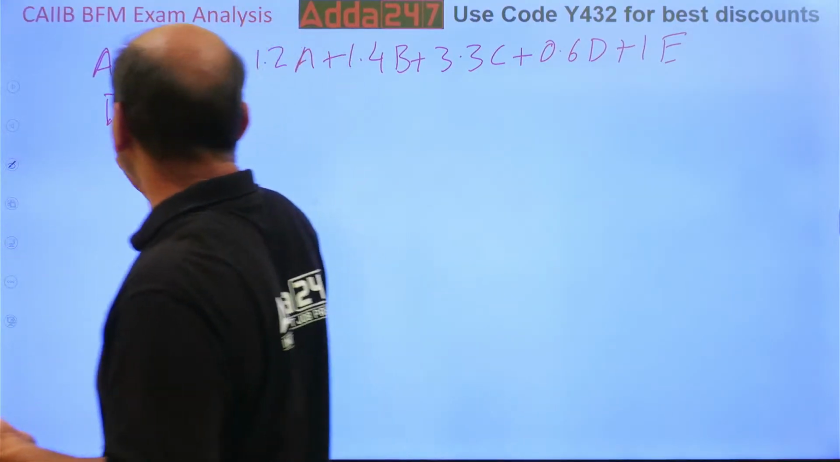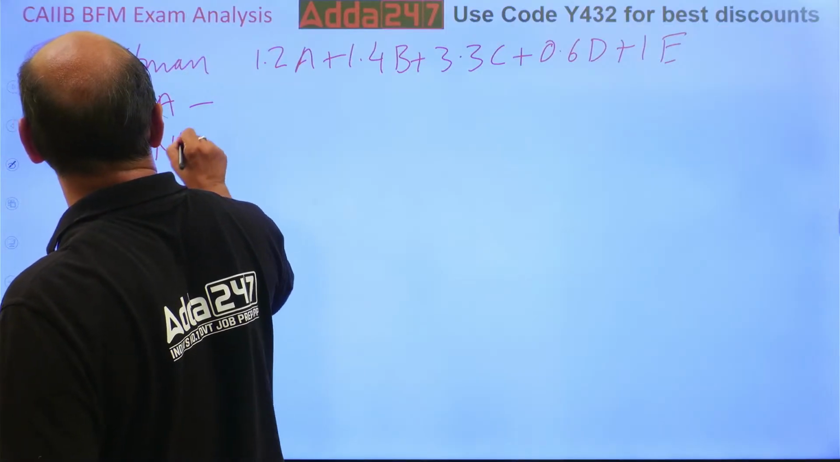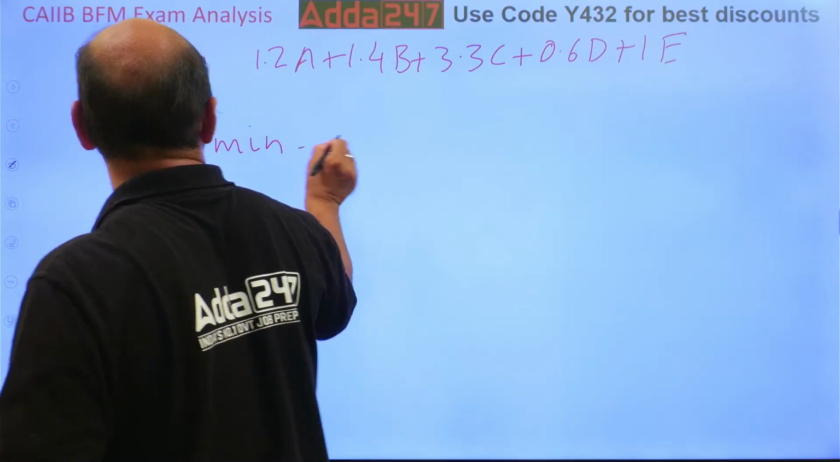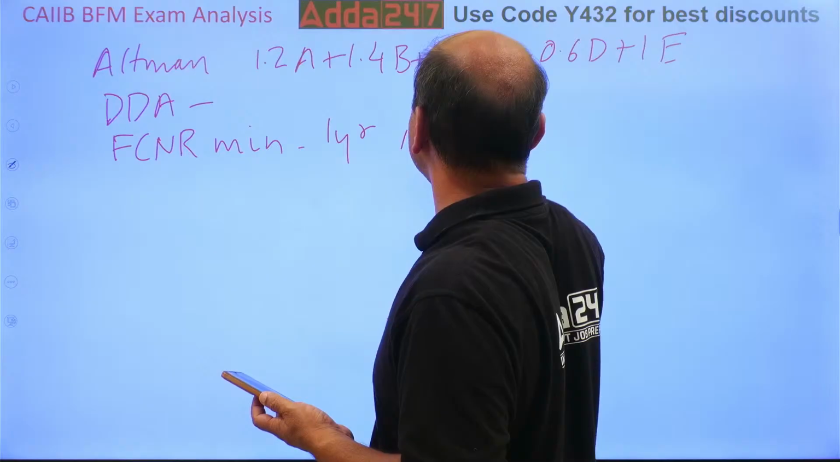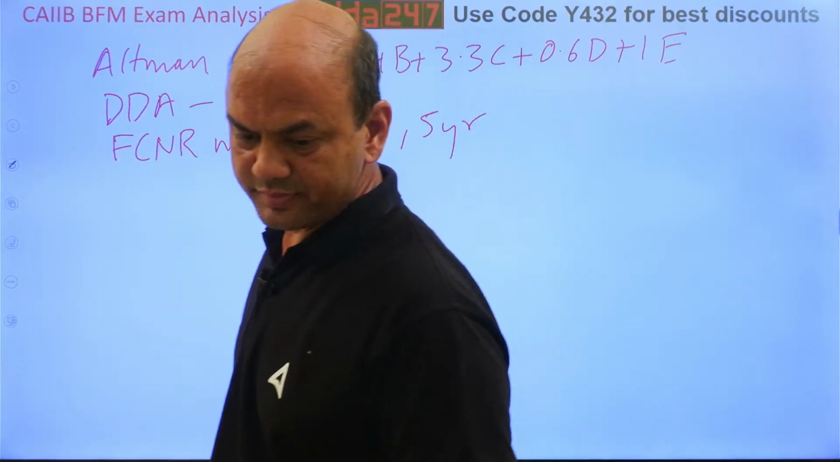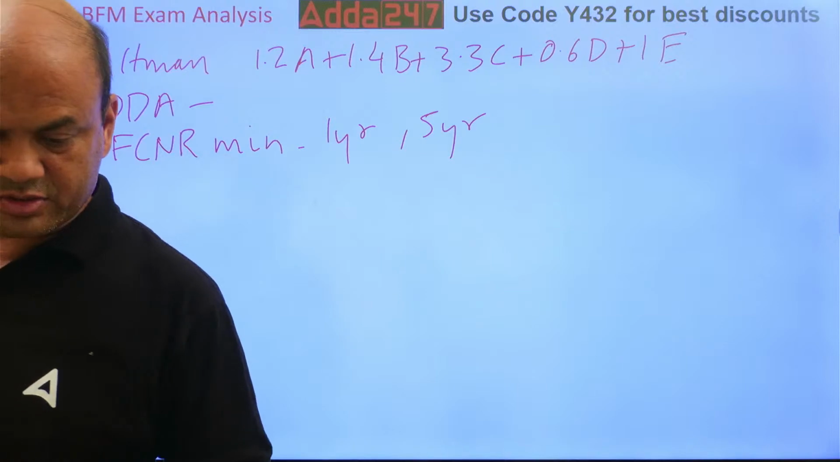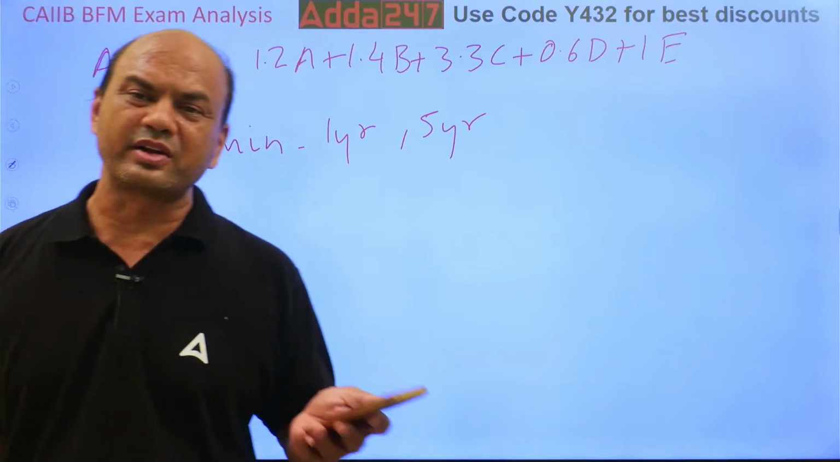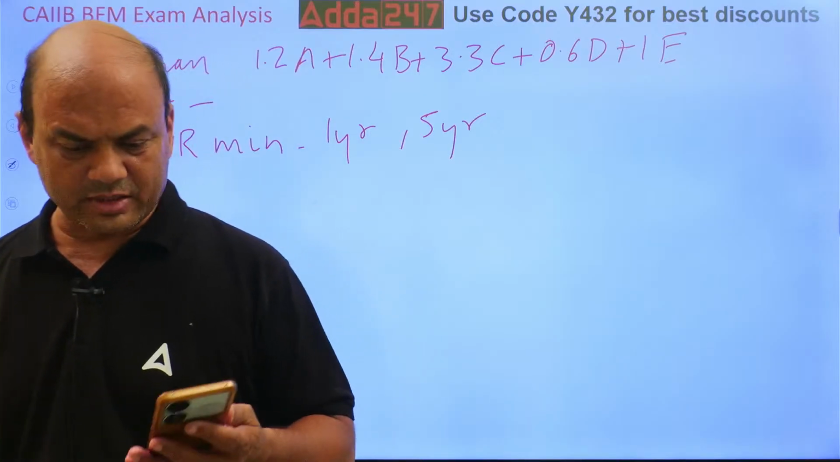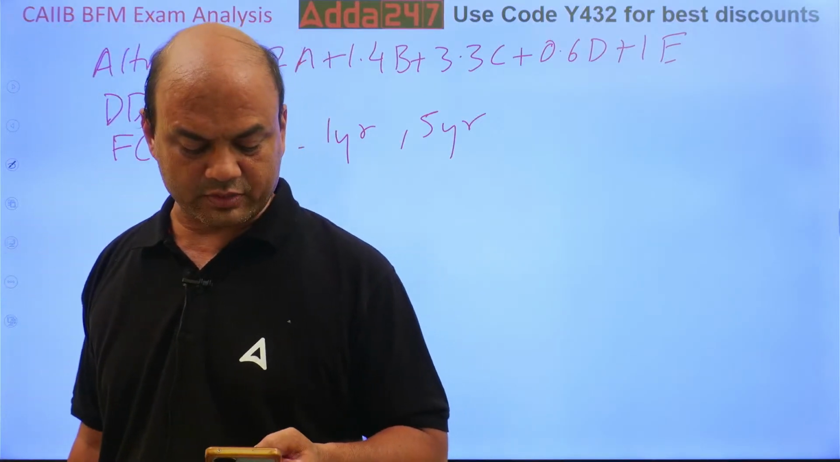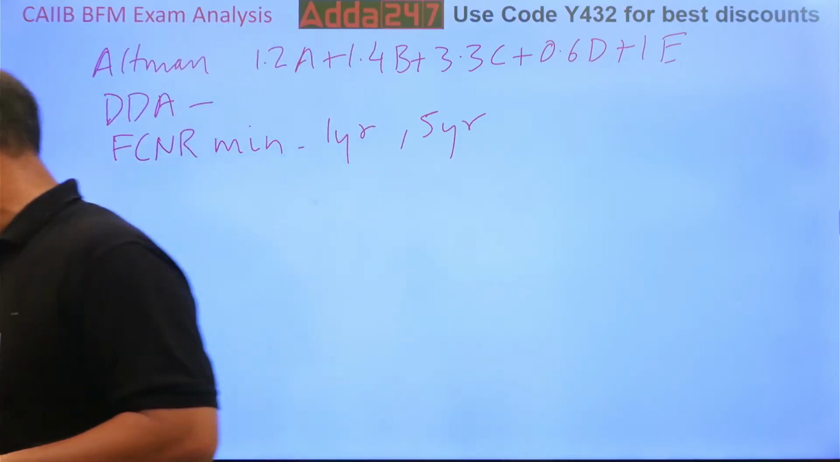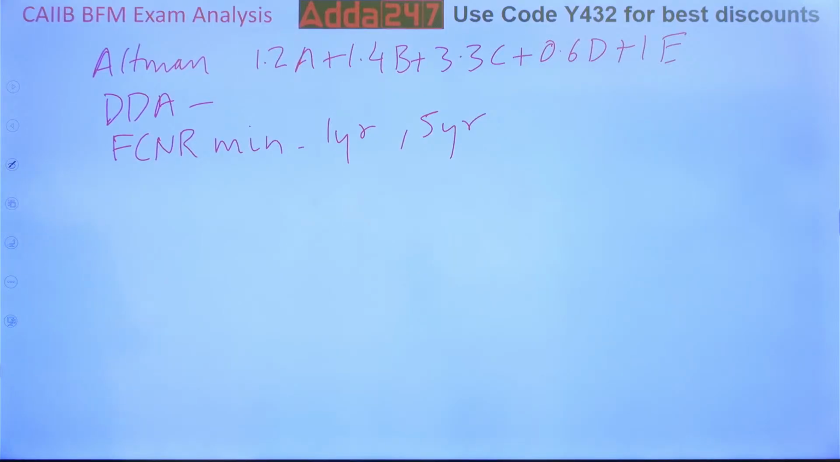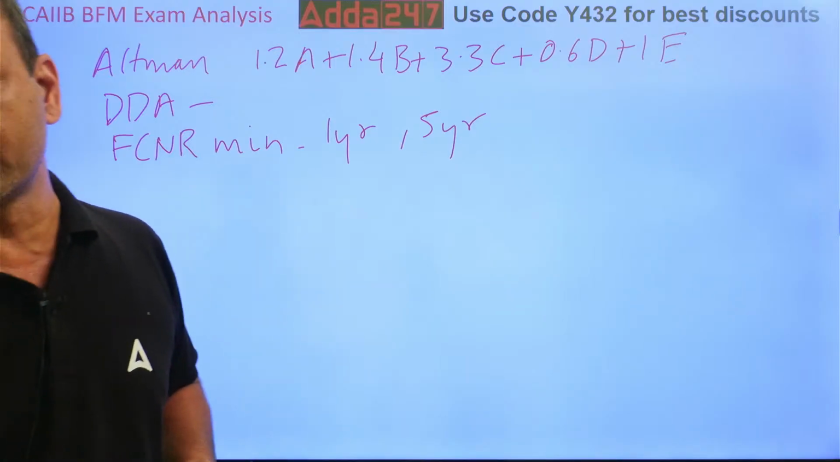FCNR minimum period: kindly note FCNR minimum is 1 year and maximum is 5 years. Then spot rate was asked, some USD INR spot rate question. Nobody has posted the exact question. Some numerical might be given, and you will be able to solve this. Spot rate is very easy to solve.